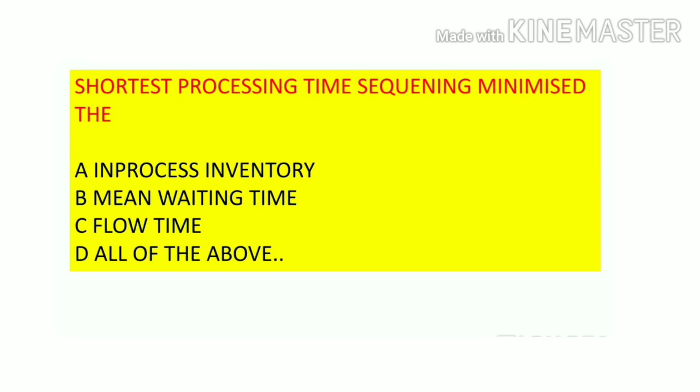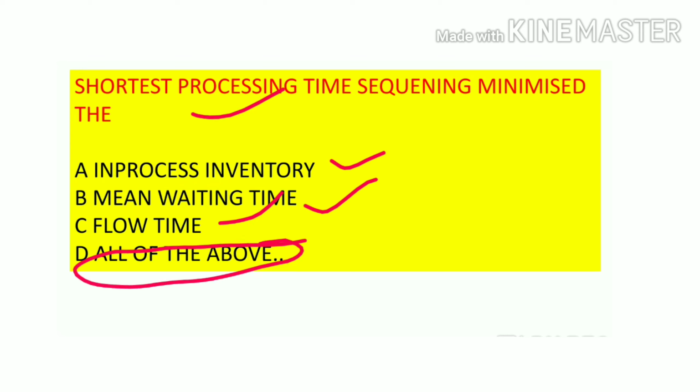Shortage processing time, sequencing minimize the in-process inventory, mean waiting time, flow time, all of the above. Yes, all of the above. Shortage processing time and sequencing minimize these all three things. This is your answer.